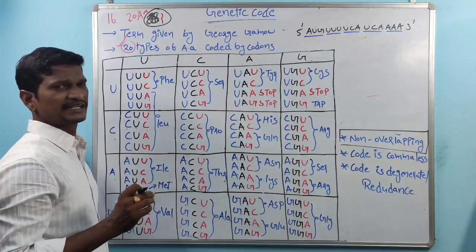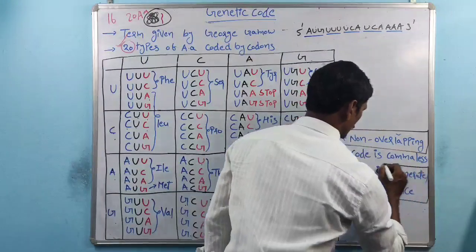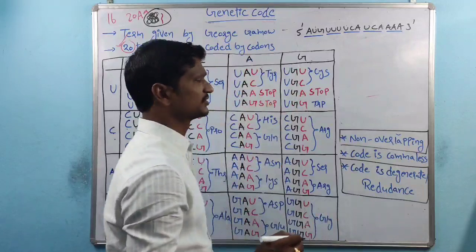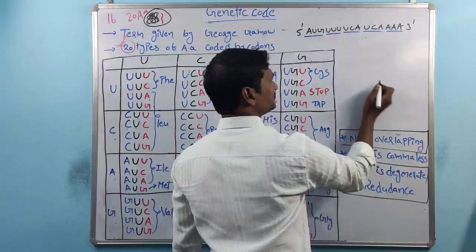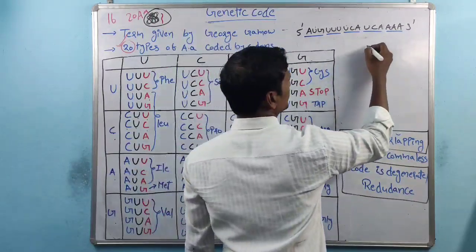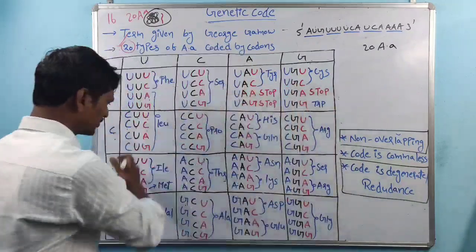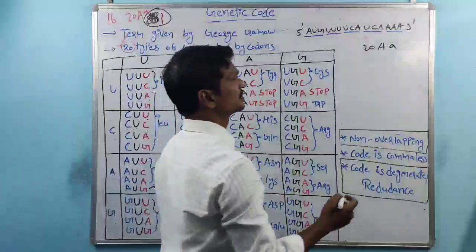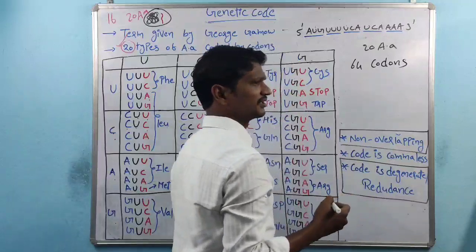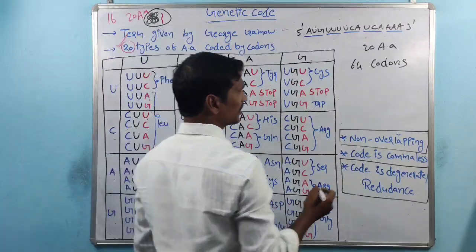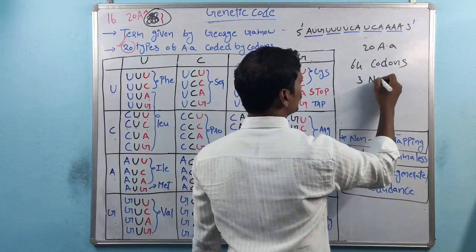And the code is degenerate, or the code is redundant. What is degenerate or redundant? See, generally we know there are 20 amino acids. Here in this table, a total of 64 codons are present, right? In those 64 codons, 3 codons are nonsense codons.